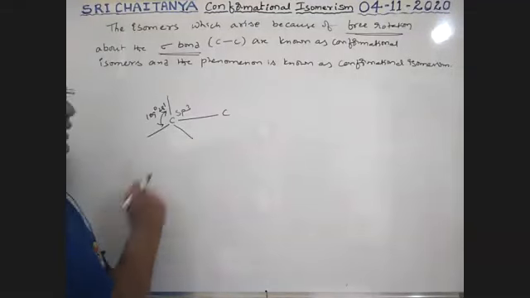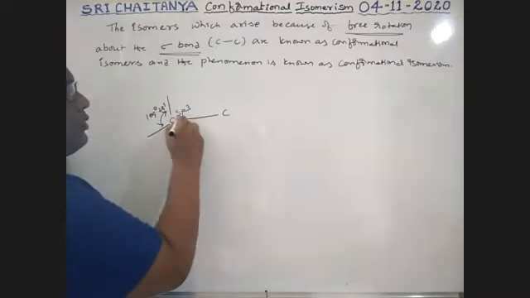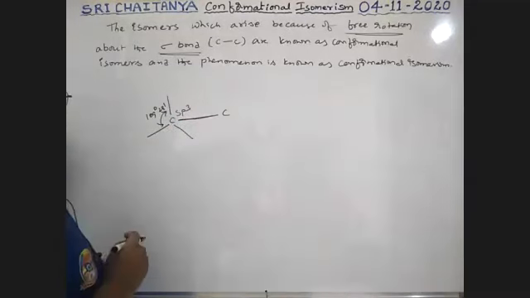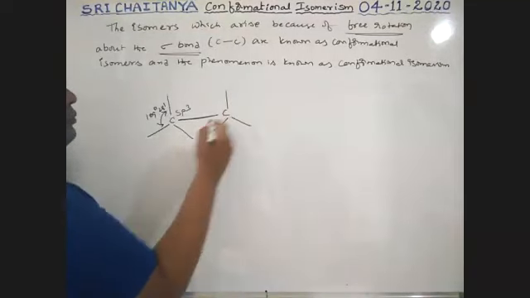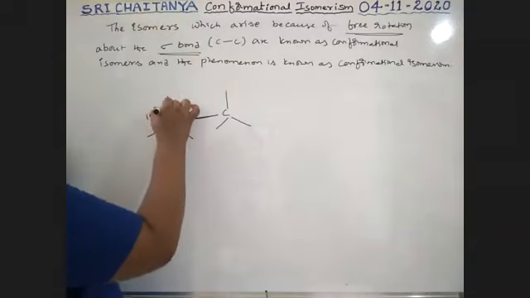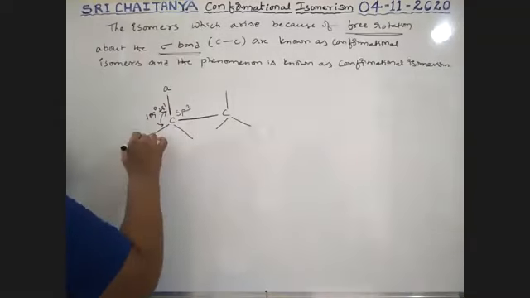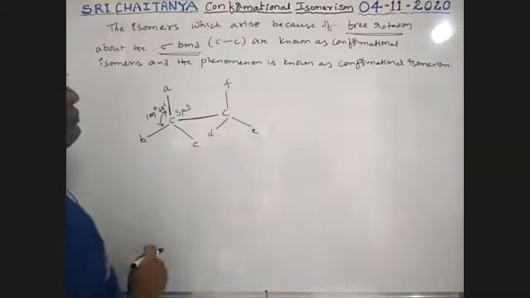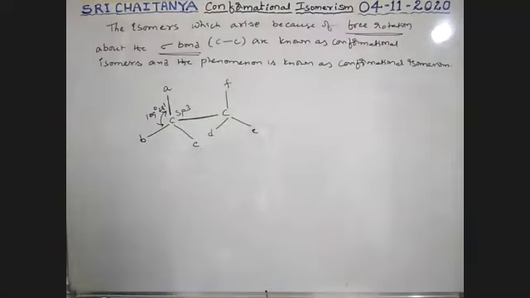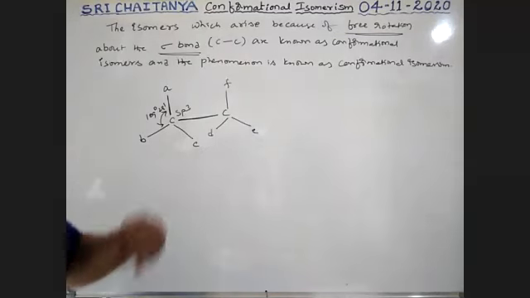This is a saturated carbon. Here also the same thing is available. Let these groups be A, B, C, D, E, F.